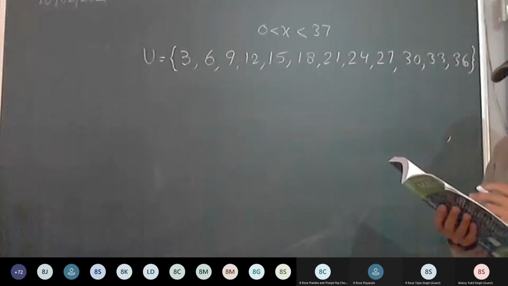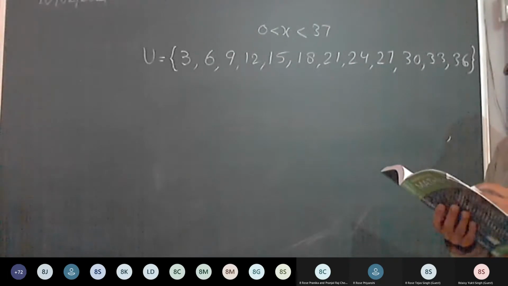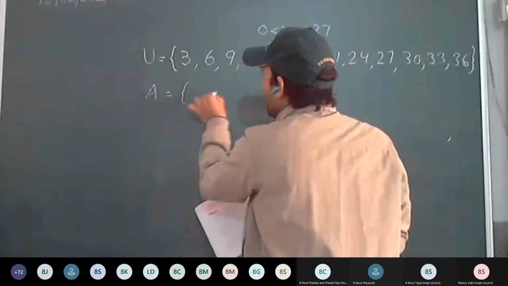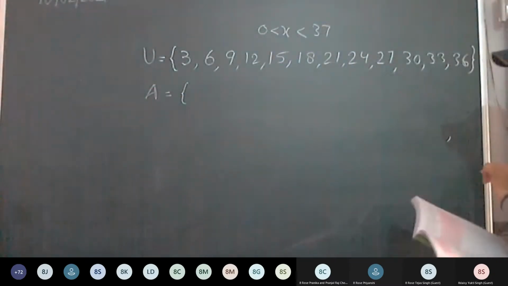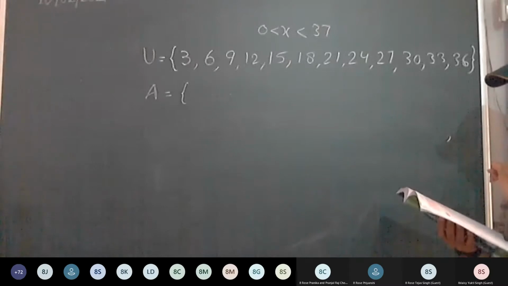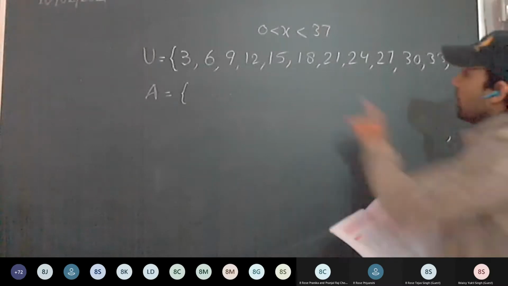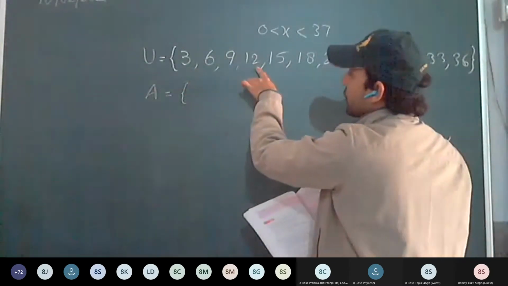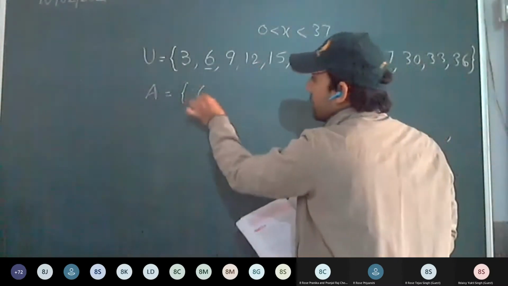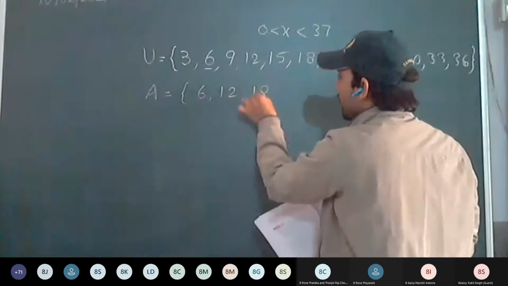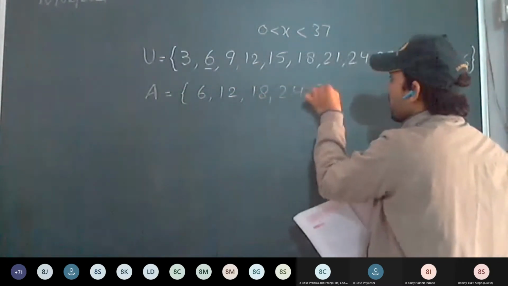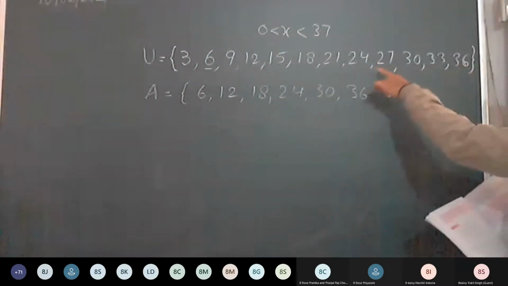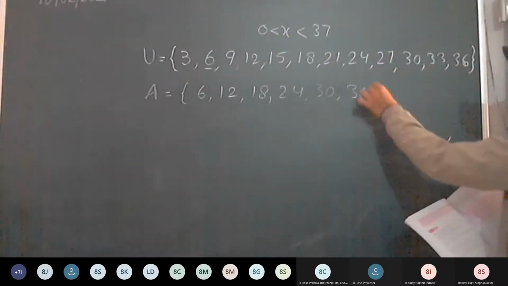And A equal to the set of X such that X is a multiple of 6. A is a set, and it is a multiple of 6. Which multiples of 6 are in the universal set? 6, 12, 18, 24, 30, 36, and we have to stop here because we can take only the elements from the universal set.